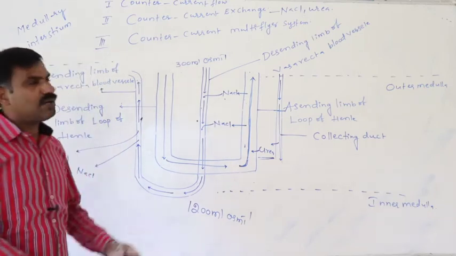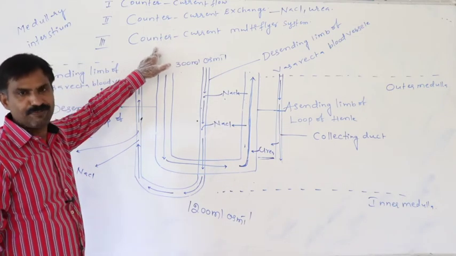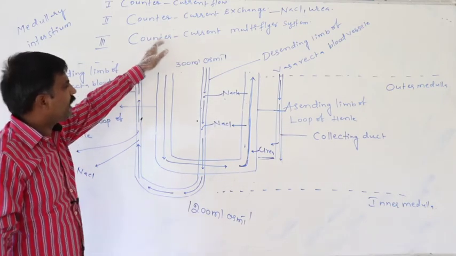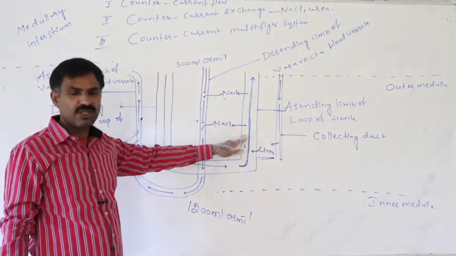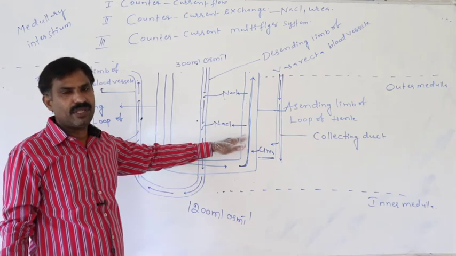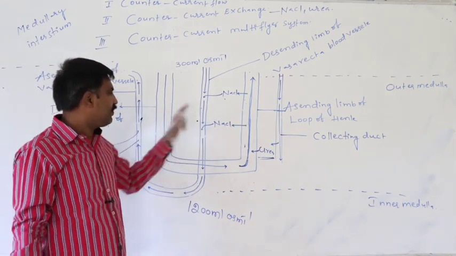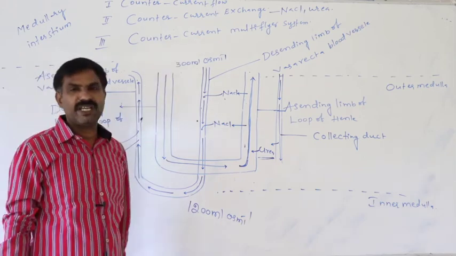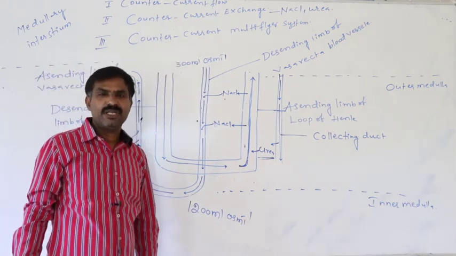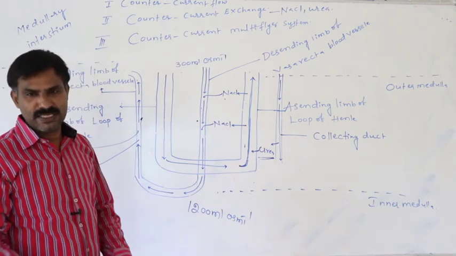The counter current multiplier system clearly appears between the two limbs of the loop of Henle. So what does the counter current multiplier system mean?